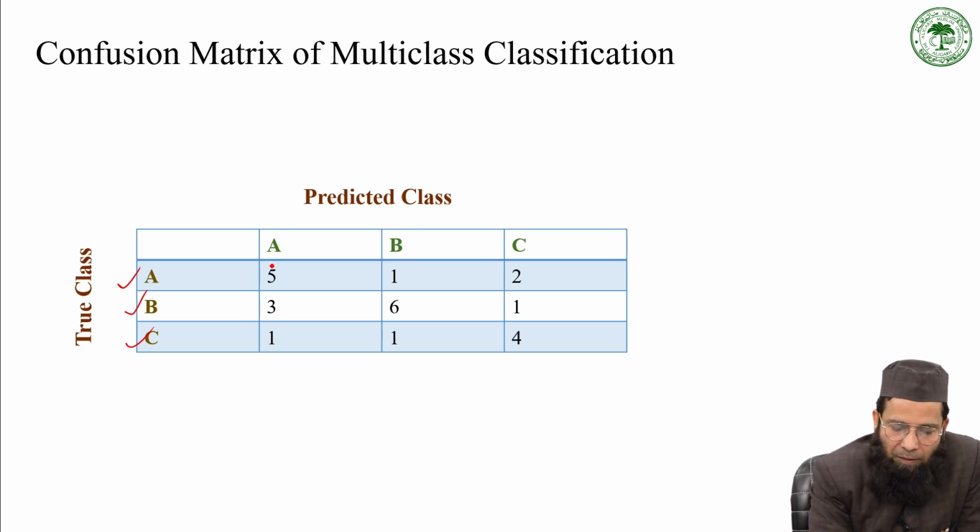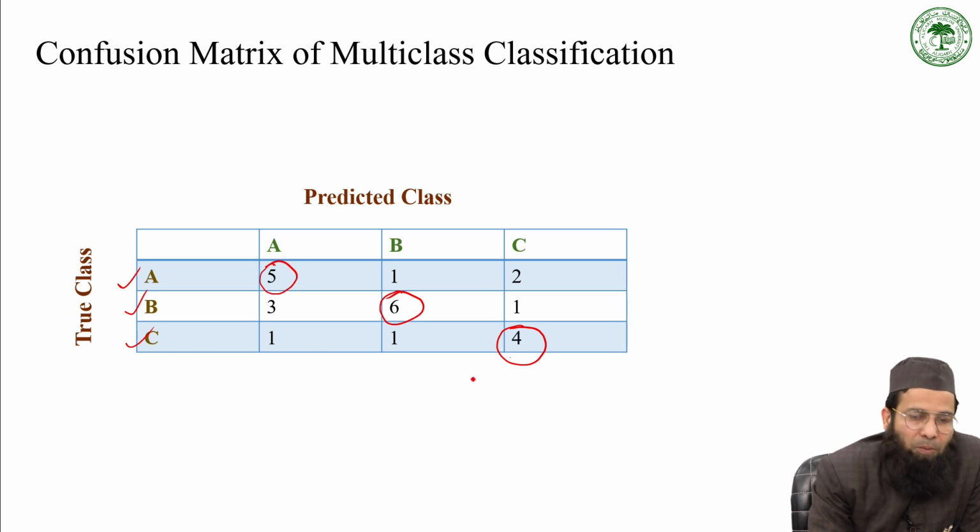This is the true positive for class A, this one is the true positive for class B, and this one is the true positive for class C. Your model predicted 4 for class C, and in the actual data set it was also 4 for class C, so that is a true positive.